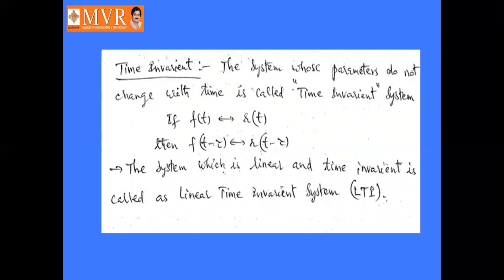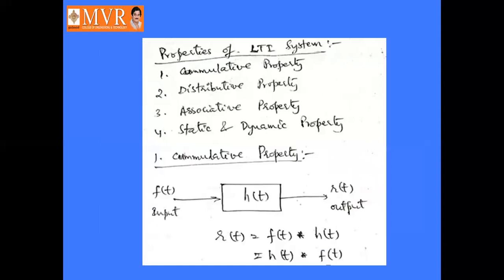So what is meant by time invariant system? The system whose parameters do not change with time is called a time invariant system. So f of t tends to r of t, f of t minus tau tends to r of t minus tau. By adding linear system and time invariant system, it becomes a linear time invariant system, also called an LTI system. Then coming to the properties of LTI systems, we have four properties.